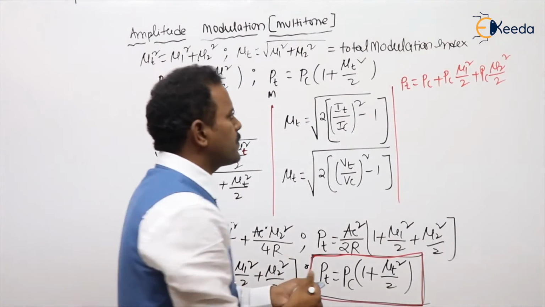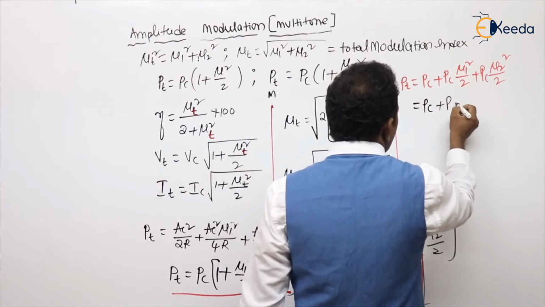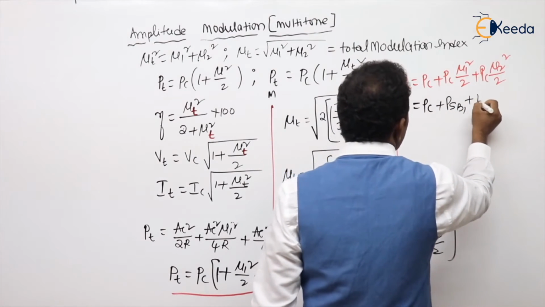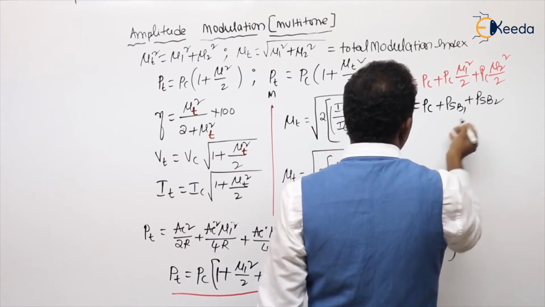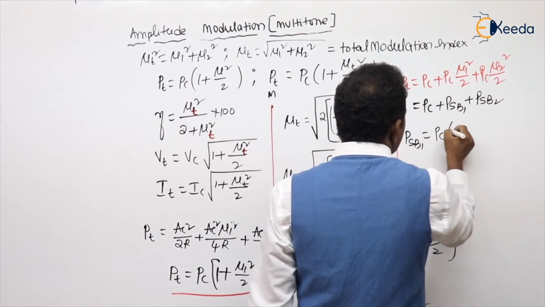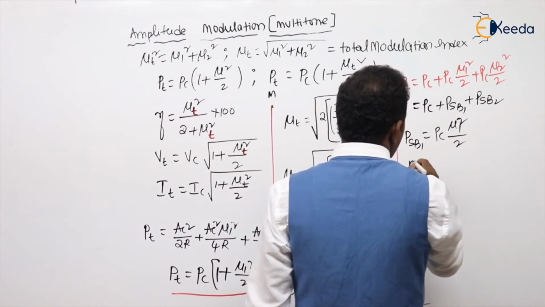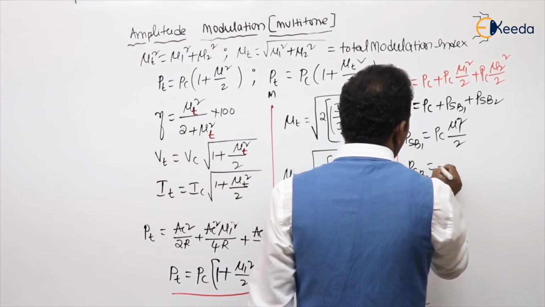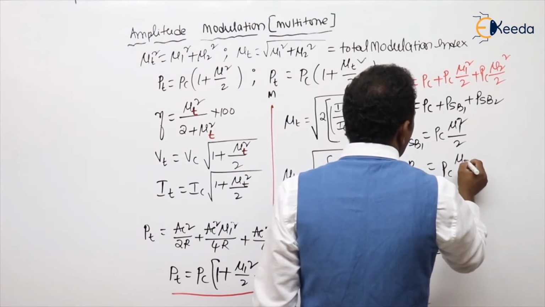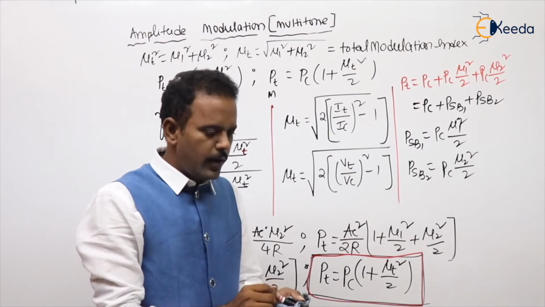And in the starting expression I wrote total power PT equal to PC plus PSB1 plus PSB2. Then what is the PSB1 value? PC into mu1 square by 2. What is the PSB2 value? PC into mu2 square by 2. Are you getting my point or not? Now follow.